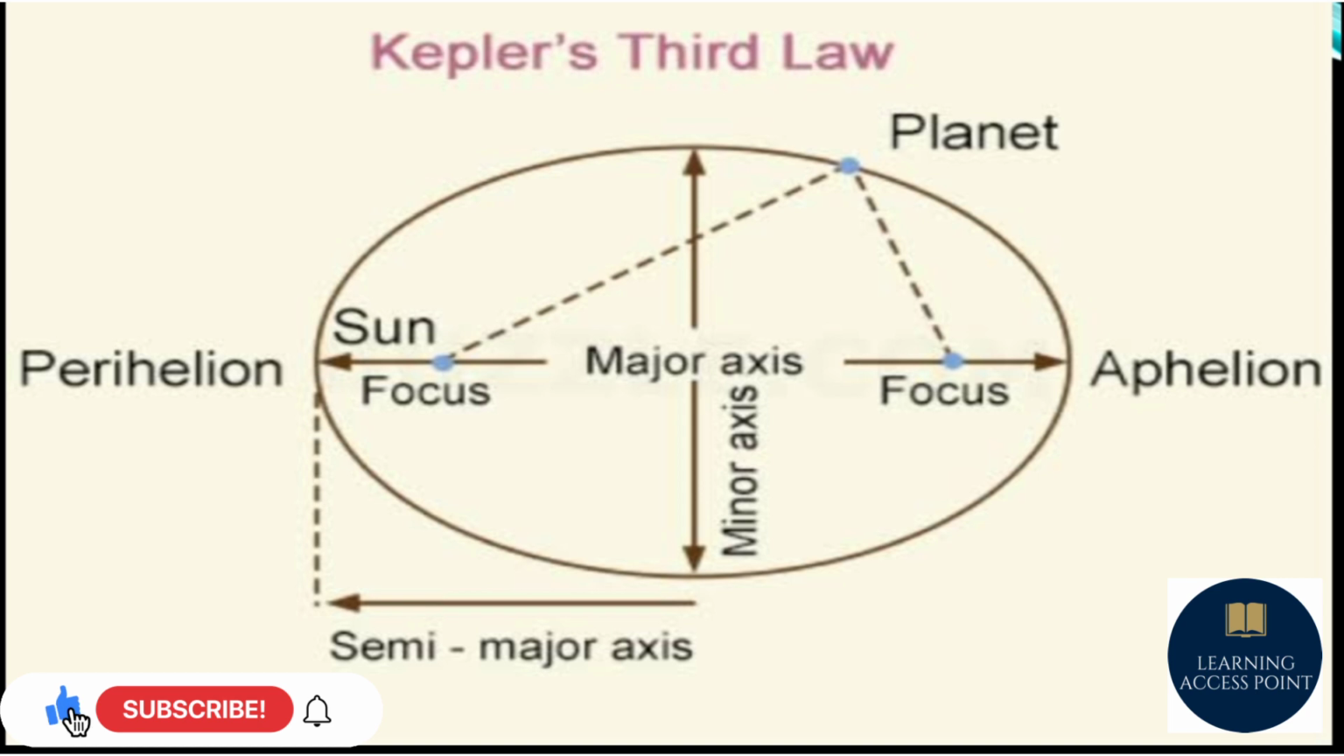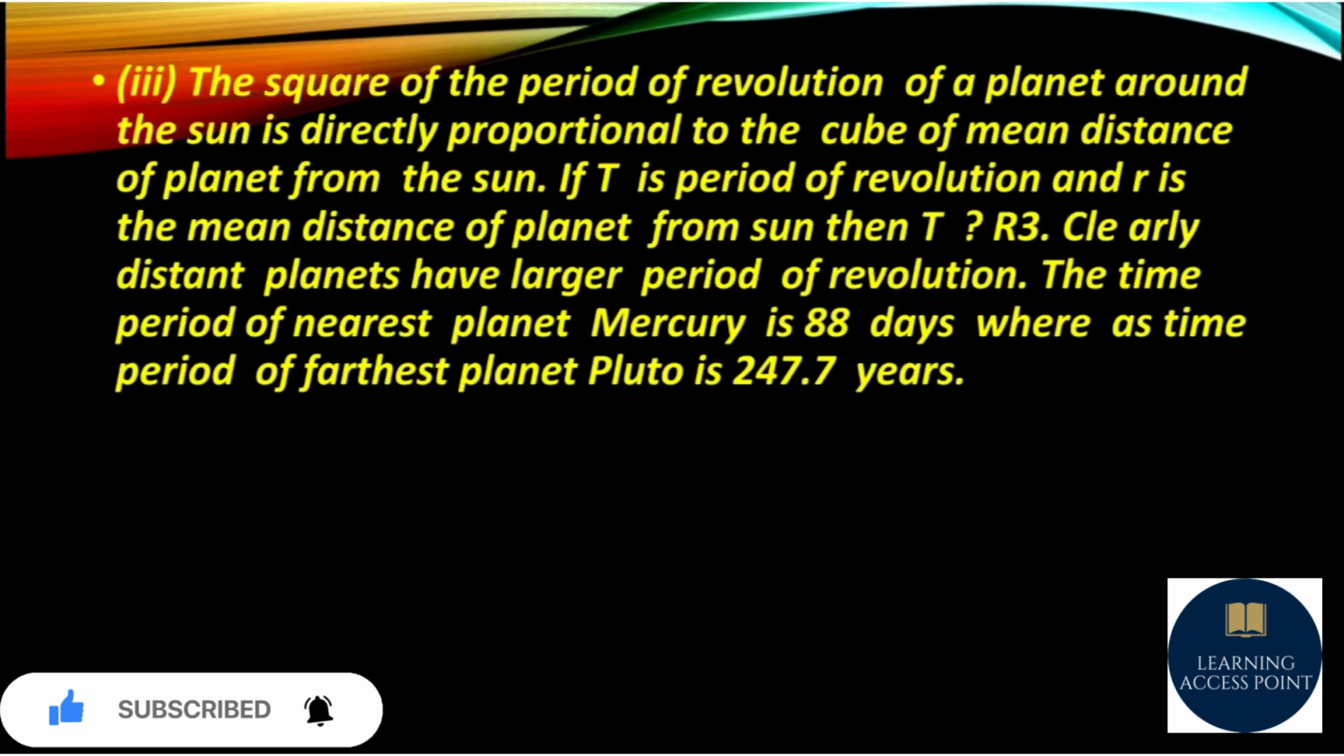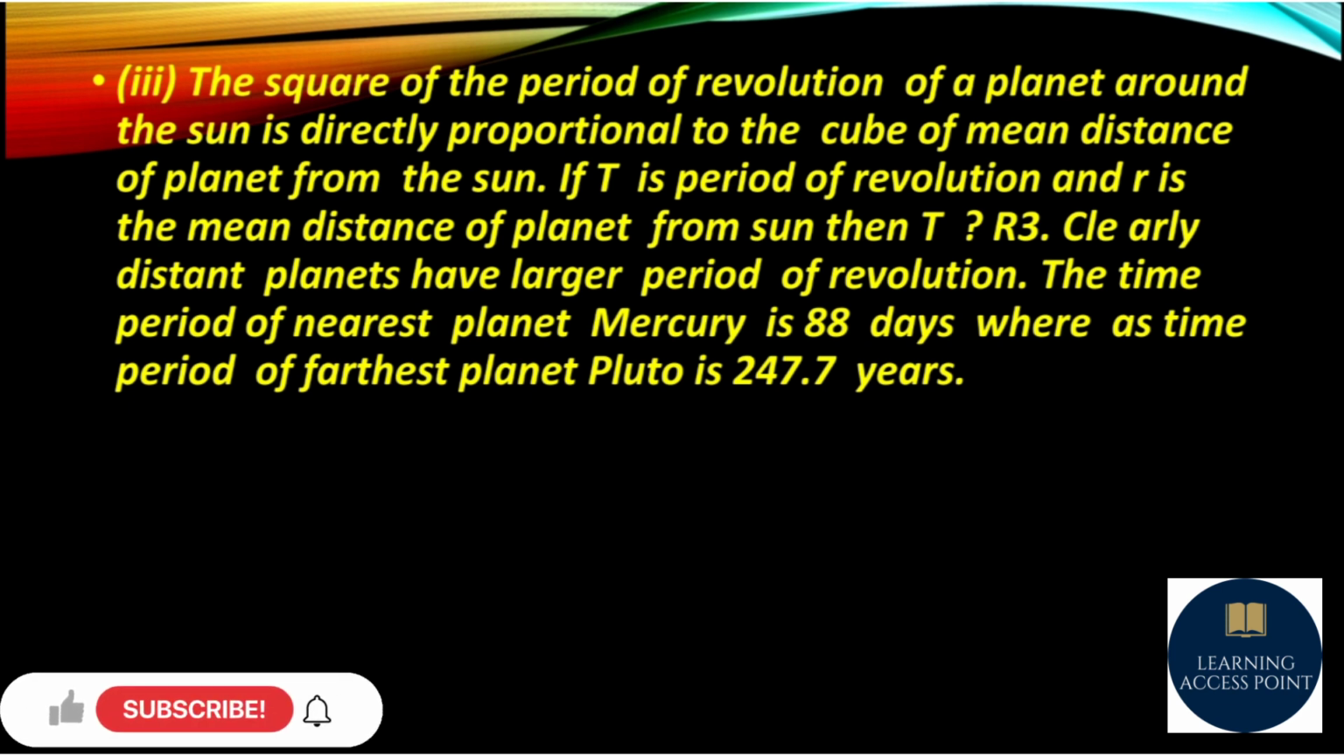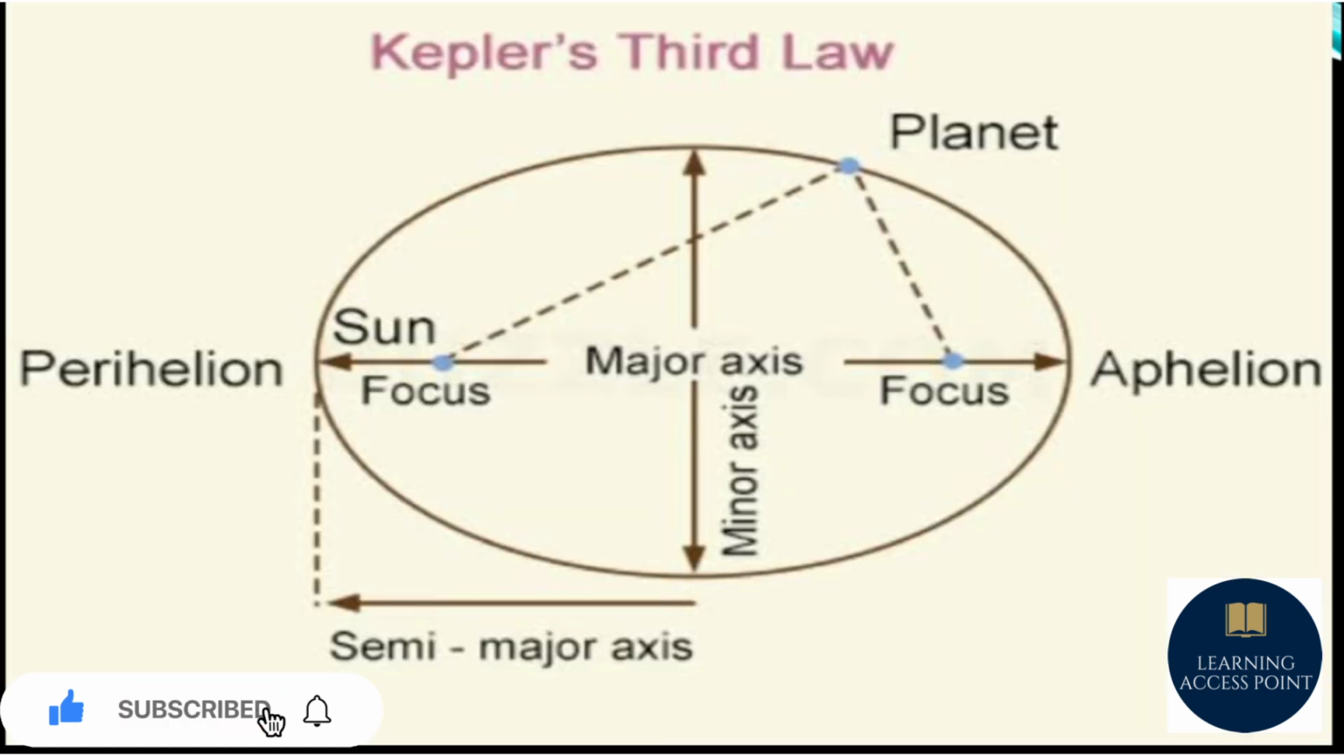So there is a major axis and the Sun is one of the foci, and we can see that the square of the period of revolution of the planet around the Sun is directly proportional to the cube of the mean distance of the planet from the Sun. Here you can see in the picture the perihelion and the aphelion.